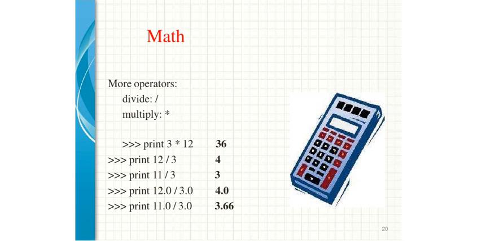Now other operators are also supported, not only addition and subtraction, but division and multiplication also play a role. It is 12 into 3, 36. 12 by 3 is 4, 11 by 3 is 3. 12.0 by 3.0 is 4, and 11.0 by 3.0 is 3.66. So 3.0 and just 3 also matter here. You can see the difference here, and we are going to learn that during our laboratory session.